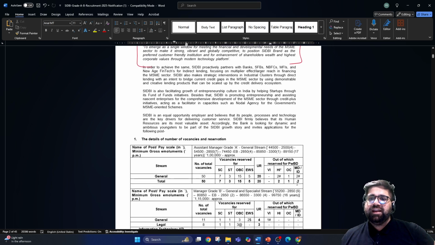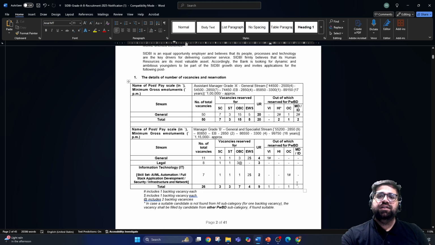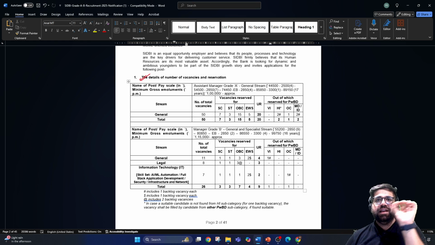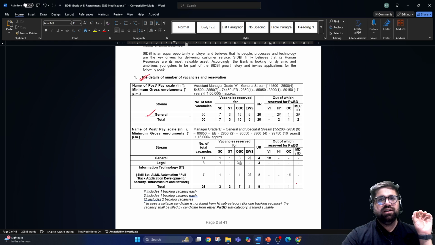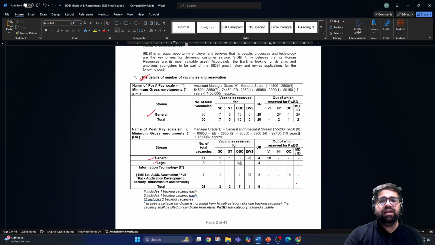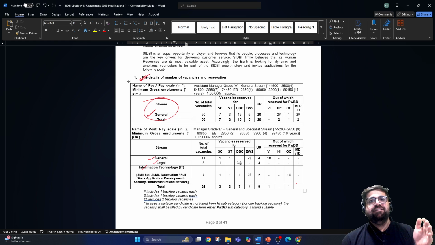Moving forward to the next point, which is the most important, that is the detailed number of vacancies. Now first I'm talking about the Grade A post. In Grade A there is only one stream, which is general. But when it comes to Grade B, which is the second post, in Grade B you have three streams: general, legal and IT. First let's decode Grade A, which is the general stream.